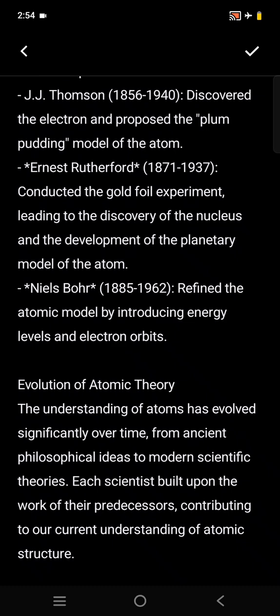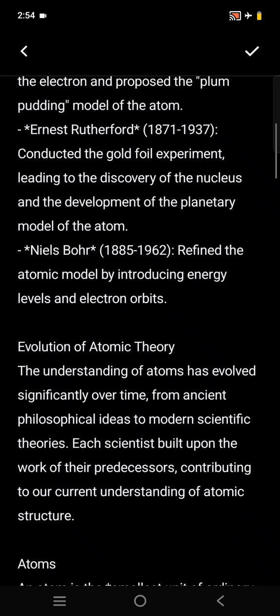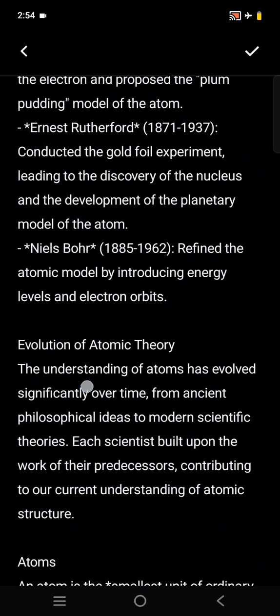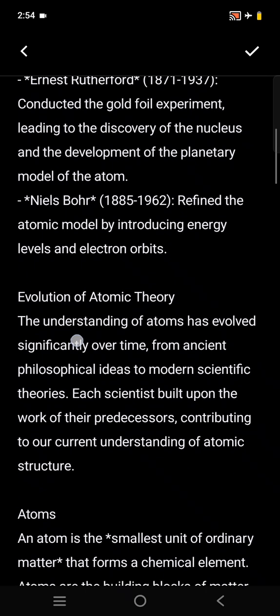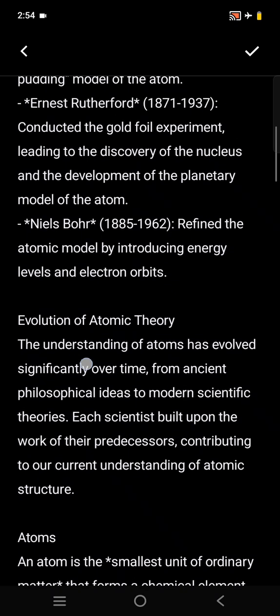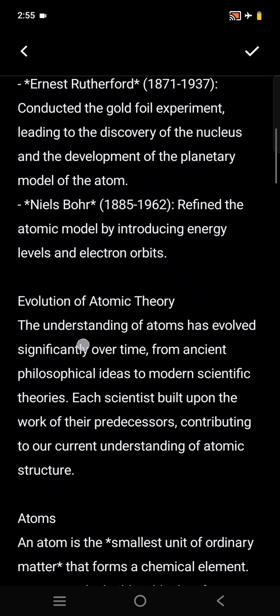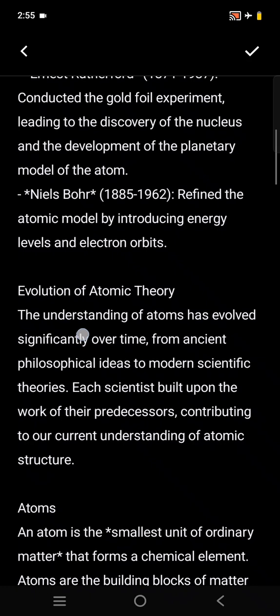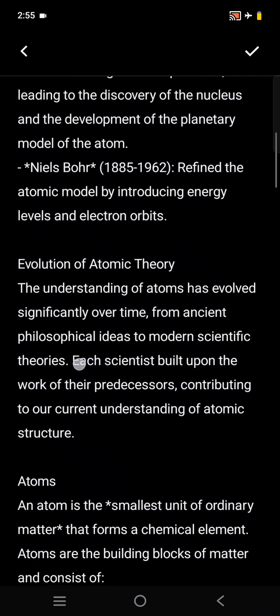The next scientist in this regard is Ernest Rutherford, relating to the period 1871 to 1937. He conducted the gold foil experiment, leading to the discovery of the nucleus. Rutherford discovered the nucleus of an atom and developed the planetary model. Second, he proposed that the atom has a planetary model, meaning orbits are present around it in which electron, proton, neutron are present.